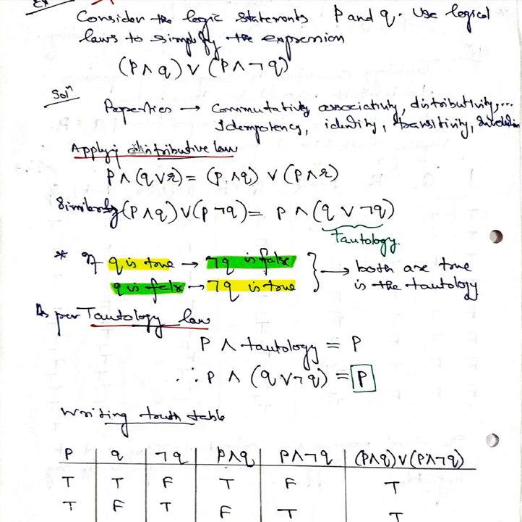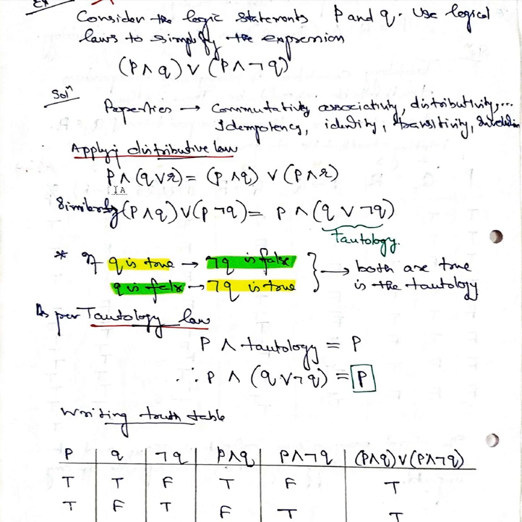Now when we have this statement, we apply the different properties, just like we have for fuzzy sets: commutative property, associative property, distributive, idempotency, identity, transitivity, involution. All these properties that we see over here are also true for these propositions.